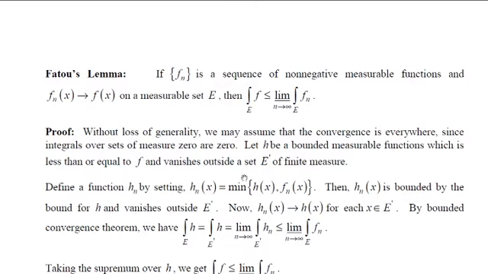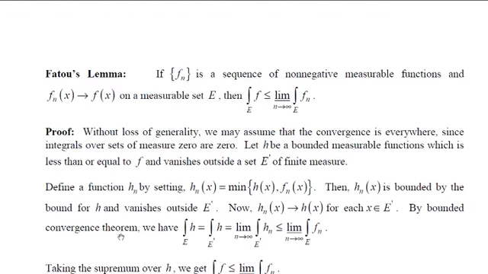And hn vanishes outside E dash. That is, if you consider any x belonging to E that is not in E dash, then the measure will be 0. Then your hn will always go to h for each x belonging to E dash. And we'll apply the bounded convergence theorem.